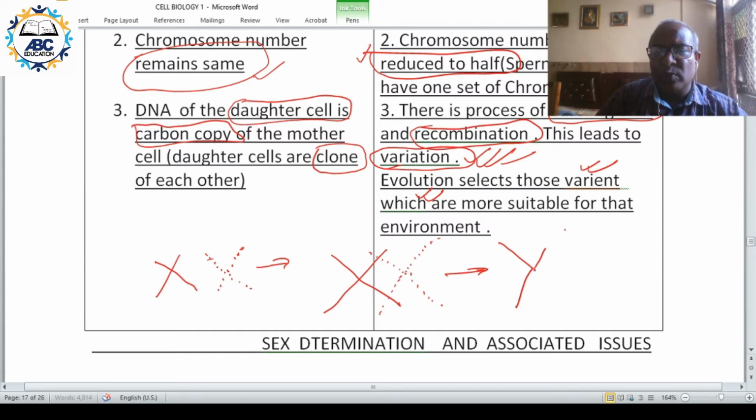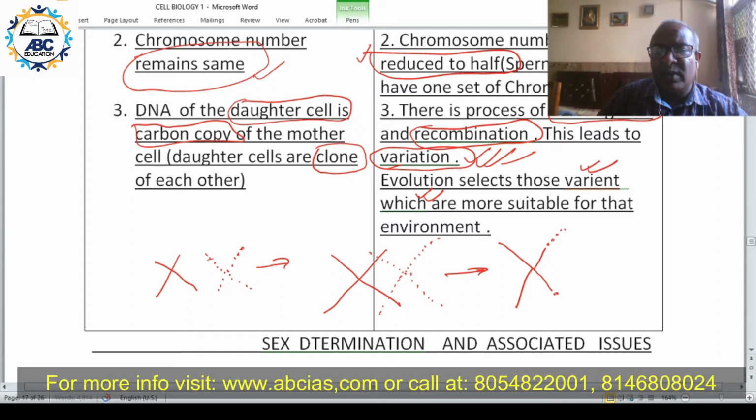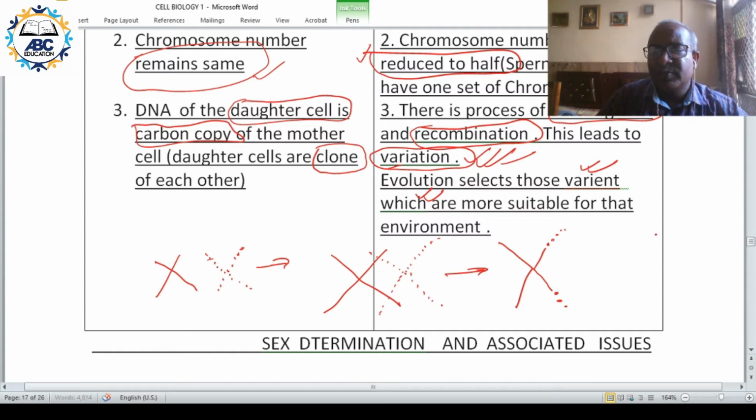Between the chromosomes, there is exchange of genetic material. The chromosomes existing in pairs exchange genetic material between them. This process is called recombination. The first step was crossing over, and the second step is recombination.